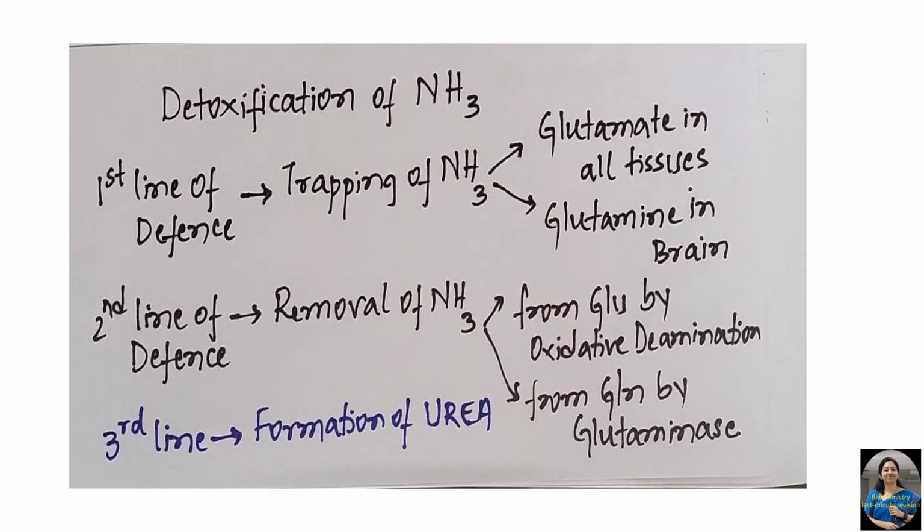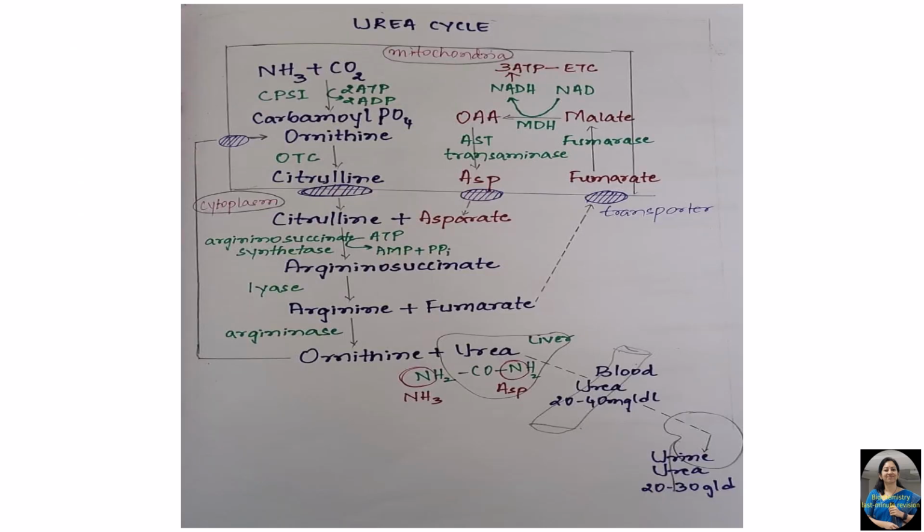Now, this ammonia is detoxified by three different lines of defense mechanism. The first line of defense is trapping of ammonia by glutamate in all the tissues and glutamine in brain. The second line of defense is removal of the ammonia from glutamate by oxidative deamination and from glutamine by glutaminase enzyme. And the third and final line of defense is formation of urea. Let us try to understand how this urea is formed in the body.